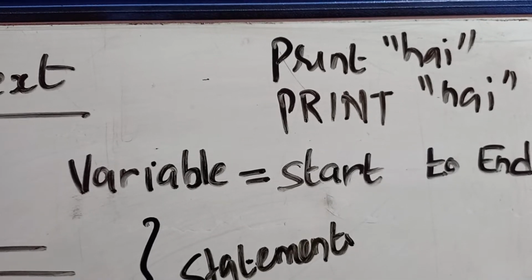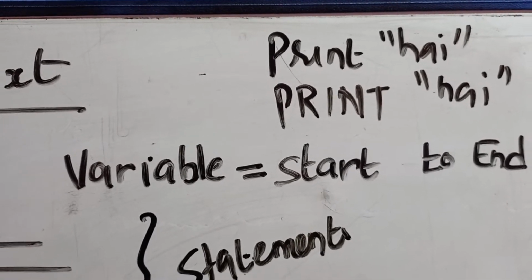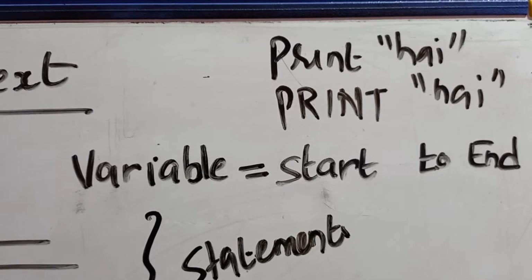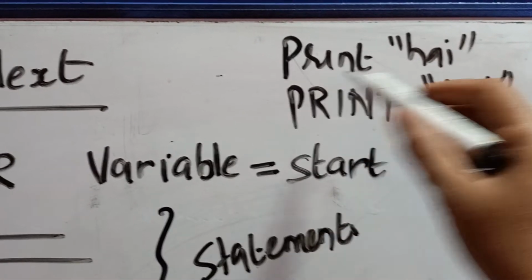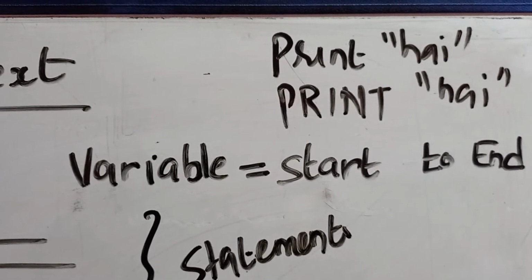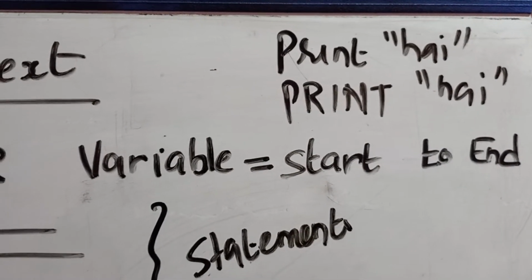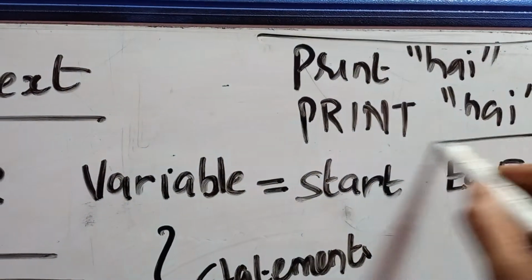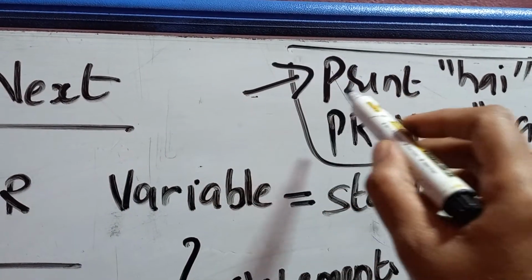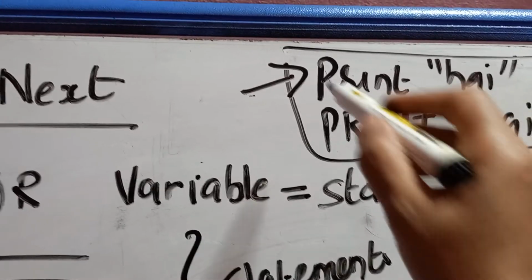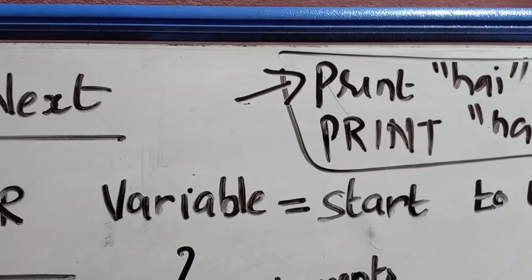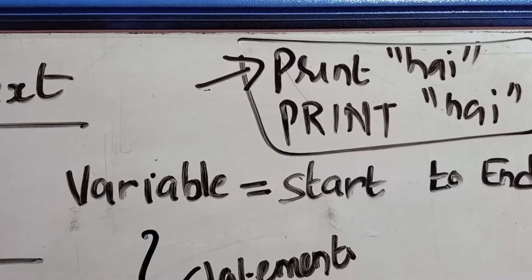Okay, copy paste is not allowed actually in QBasic. Just check it. Otherwise you have to type once again. If you type for 2 times it will be printing for 2 times actually, right? Correct? Yes. But instead of that, you are writing the code only for 1 time, and by using the concept of loop you can print hi for 2 times. I will tell you how it is.